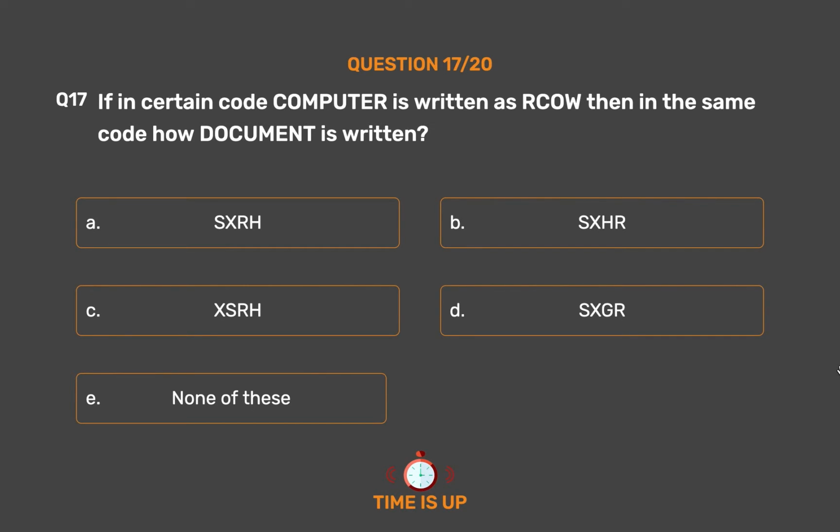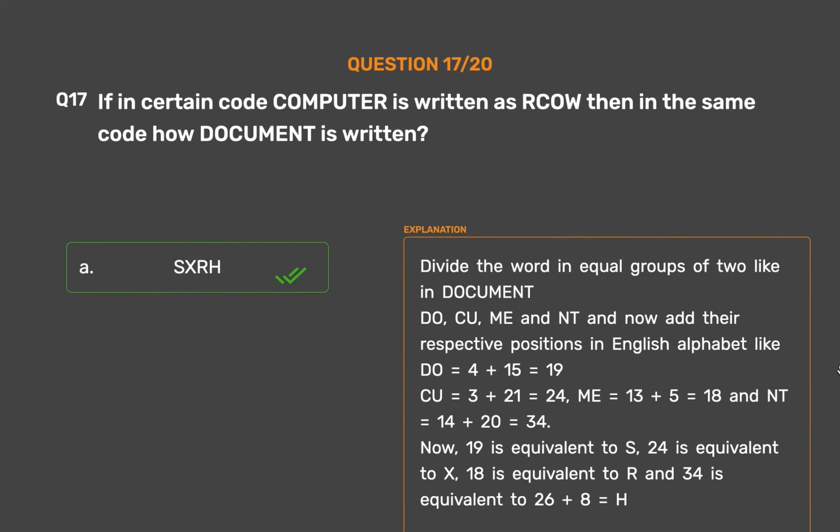The correct answer is option A, SXRH. Divide the word in equal groups of 2, like in document: DO, CU, ME and NT, and now add their respective positions in the English alphabet. DO equals 4 plus 15 equals 19, CU equals 3 plus 21 equals 24, ME equals 13 plus 5 equals 18, and NT equals 14 plus 20 equals 34. Now, 19 is equivalent to S, 24 is equivalent to X, 18 is equivalent to R, and 34 is equivalent to 26 plus 8 equals H.